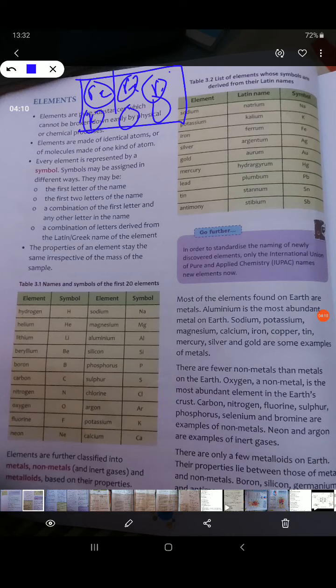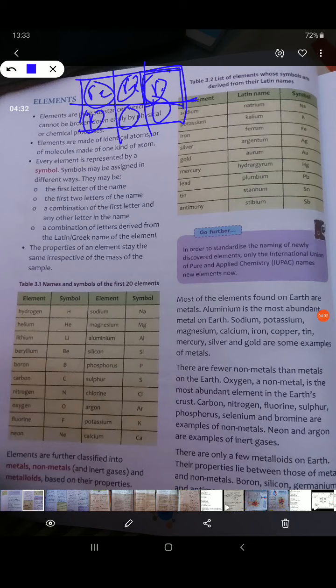So if you keep on breaking, the smallest piece will still be iron and it will retain the property, it will get attracted towards a magnet. So elements are made up of all identical atoms and you cannot break them by any physical or chemical process.